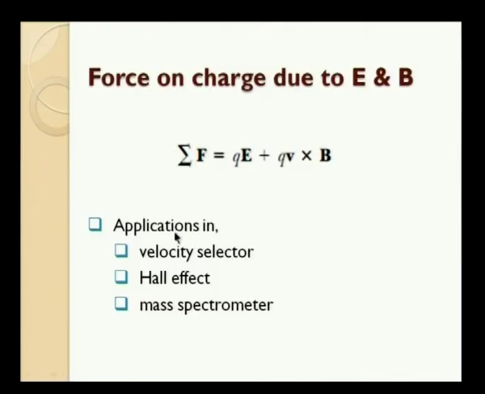The one I have already mentioned is the velocity selector, and another is the Hall effect. It is also a combination of electric and magnetic fields that produces an effect on a current carrying conductor. And again, the mass spectrometer: based on atomic mass we can separate isotopes. In that case also the cancellation of the electrostatic force by the magnetic force is very much used. So, what we study here has direct application in several instruments.